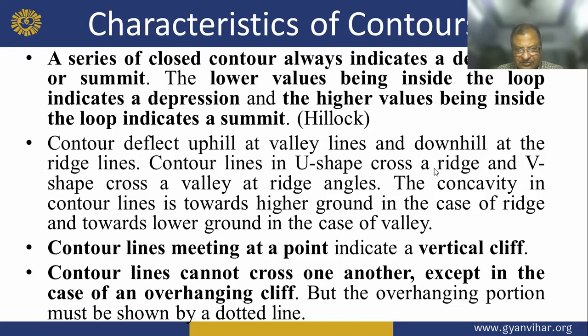Contour lines meeting at a point indicate a vertical cliff. Contour lines cannot cross one another except in the case of an overhanging cliff. But the overhanging portion must be shown by a dotted line like this.